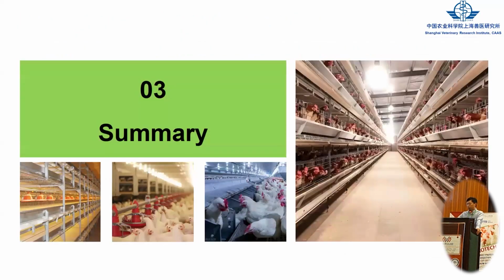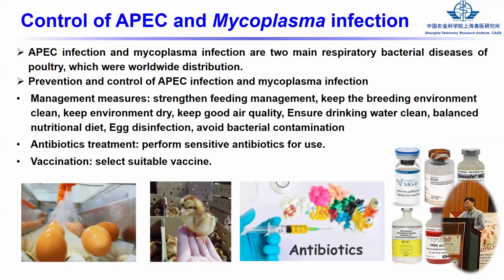Okay, for the final, it's just a summary. For the control of the impact of the Mycoplasma infection, these two diseases are popular respiratory diseases of poultry, and also they are well distributed in the world. For the control of the Mycoplasma infection, we need good management to decrease the Mycoplasma in the environment, in the water, in the feed.